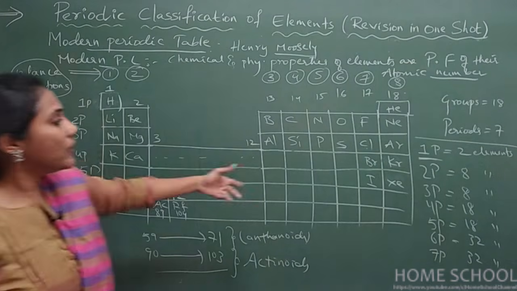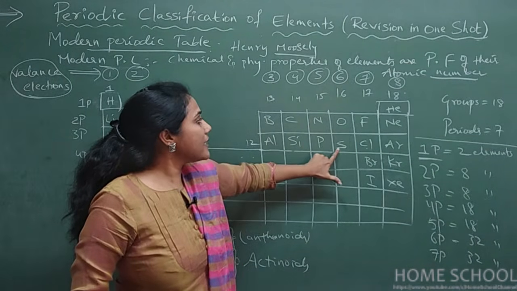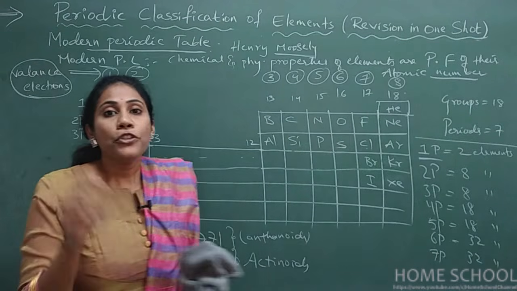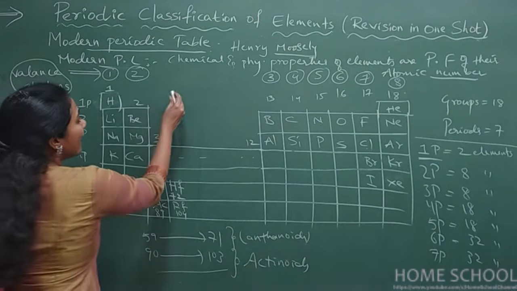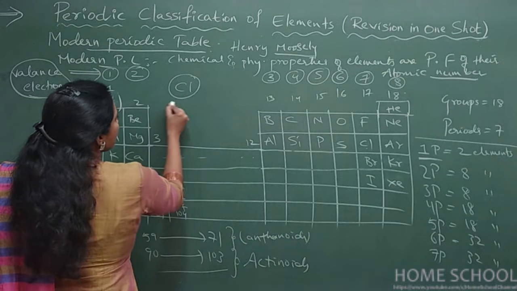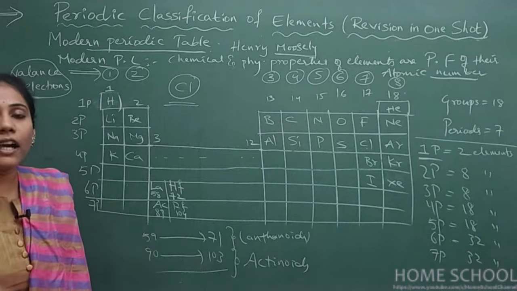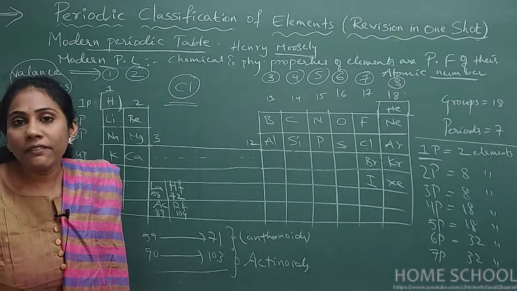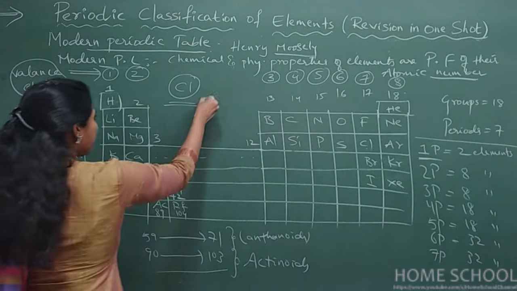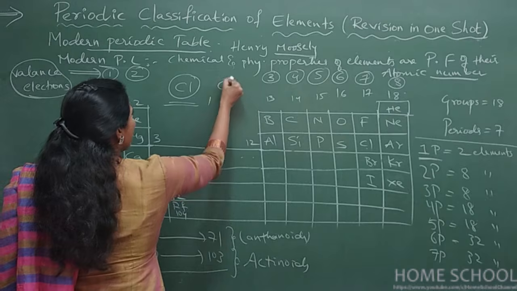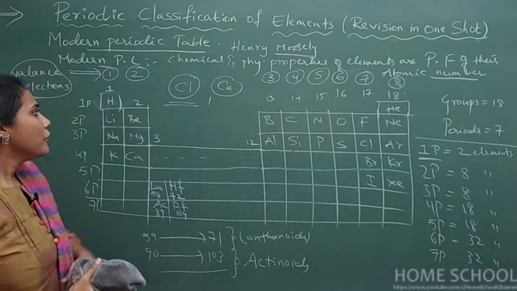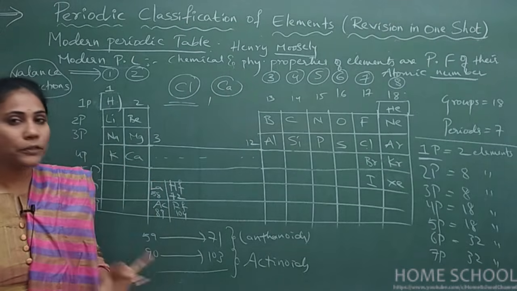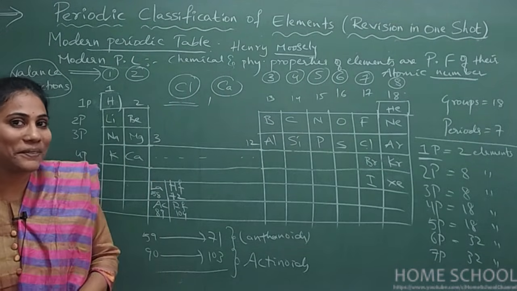How many valence electrons can be present in sulfur? It is 6. It comes in 16th group, no? So 6 valence electrons. Now homework for you: how many valence electrons are present in chlorine? Post your answer right now in the comment section. Pause the video and post your answer. How many valence electrons are present in chlorine, and how many valence electrons are present in calcium? Don't forget to post your answer in the comment section.